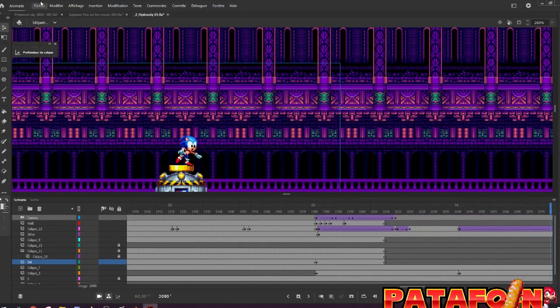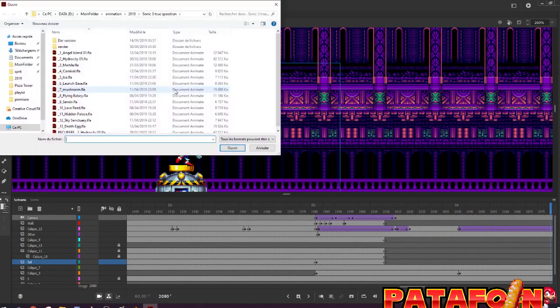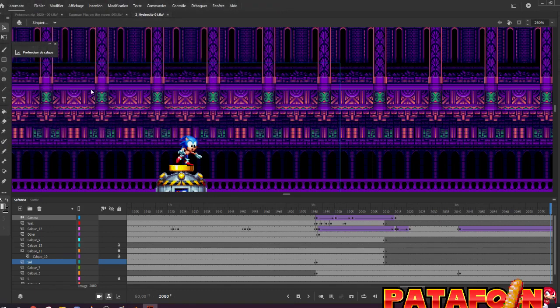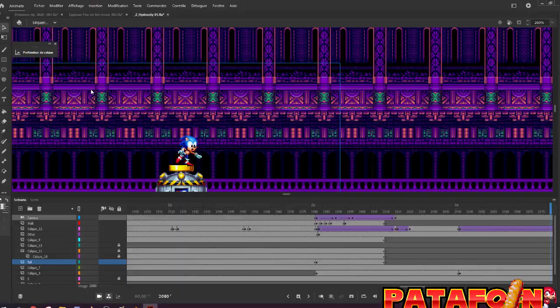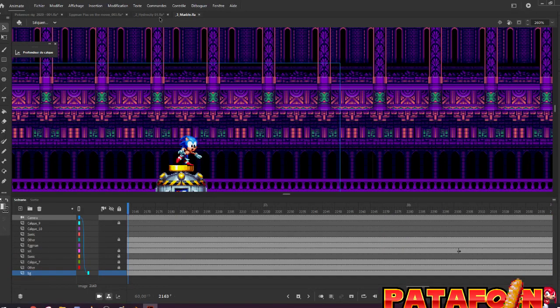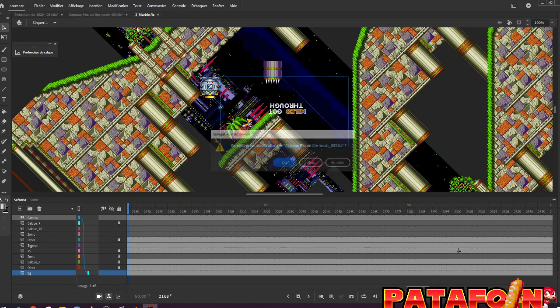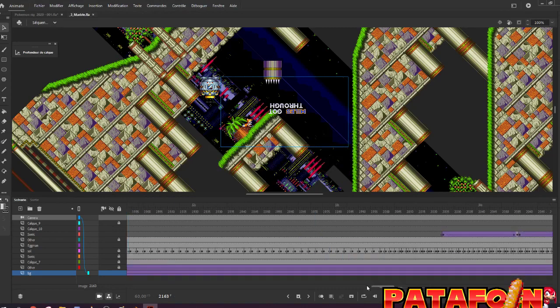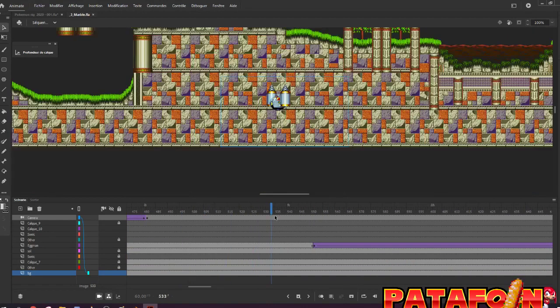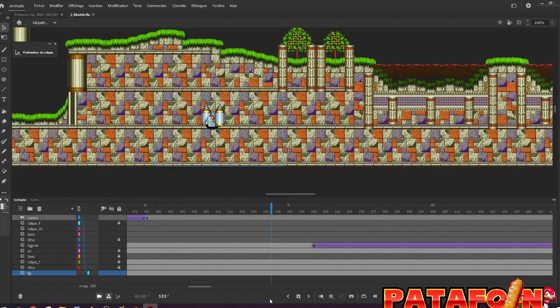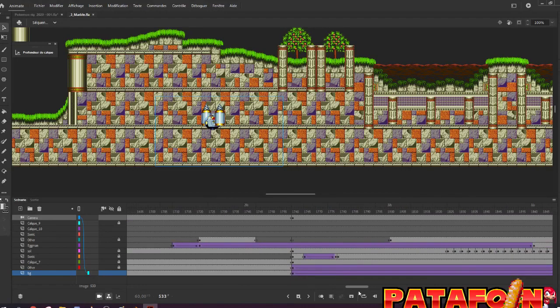Okay, so then we have Marble. Oh yes, Marble Garden, there is something special at the very end. At the very end you have all the decors rotating and collapsing, as you can see right here. So at the beginning you have just Sonic into the wall, like in the original speedrun. Nothing to say here, but it's when everything starts